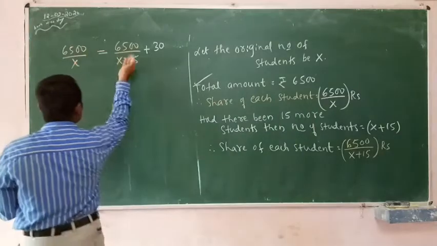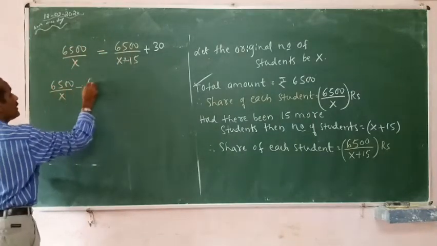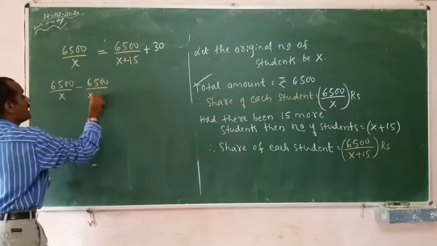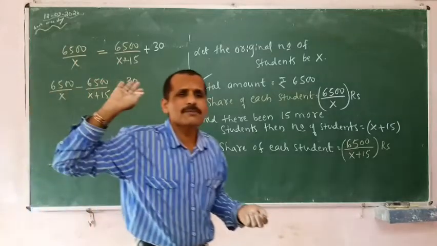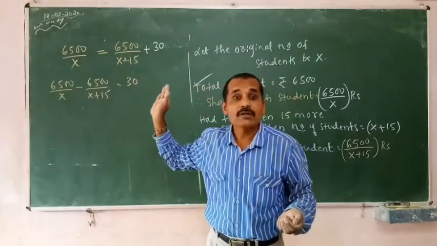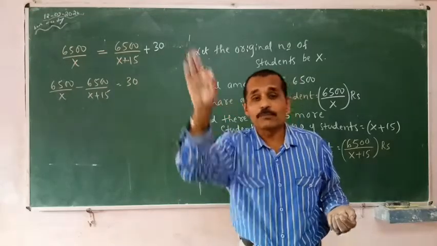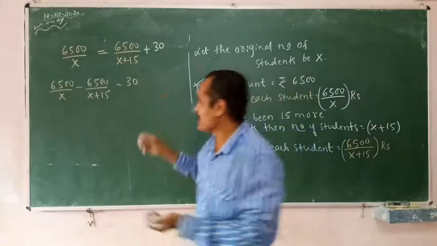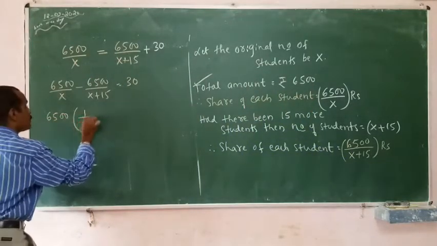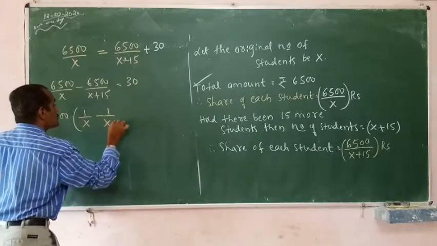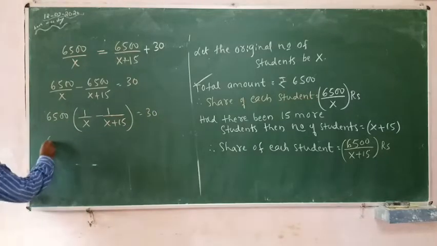What I am going to do, shift it to the LHS. 6,500 by x minus 6,500 by x plus 15 is equal to 30. My dear children, these are the problems, no? Just like our problems of fast train and slow train, aeroplane problems, similar. I can take 6,500 common into bracket 1 by x minus 1 by x plus 15 is equal to 30.